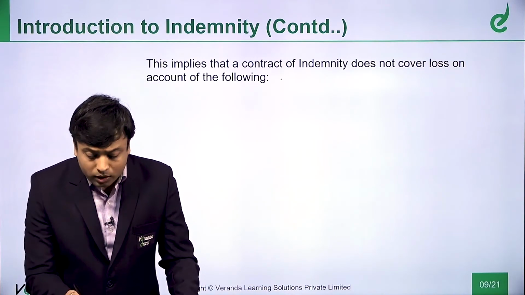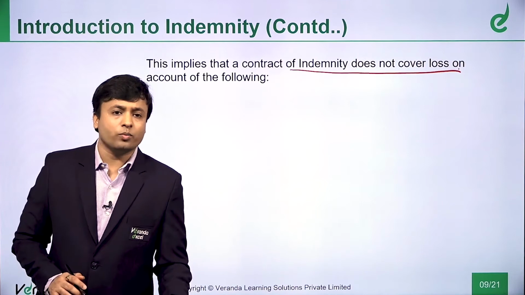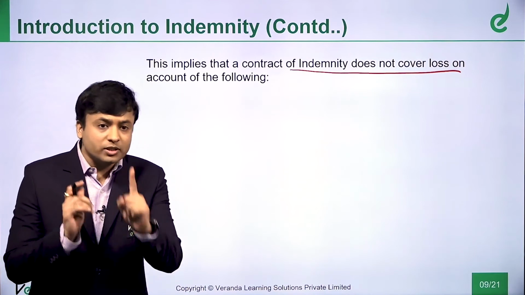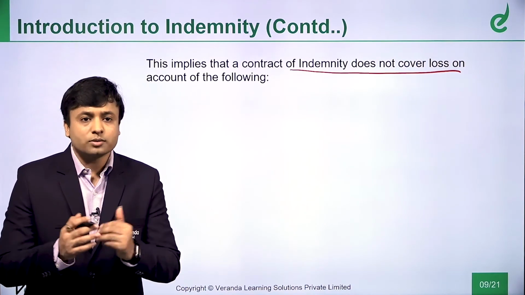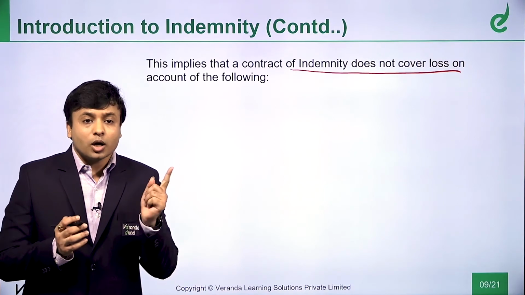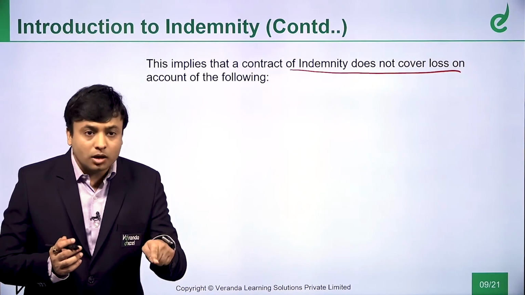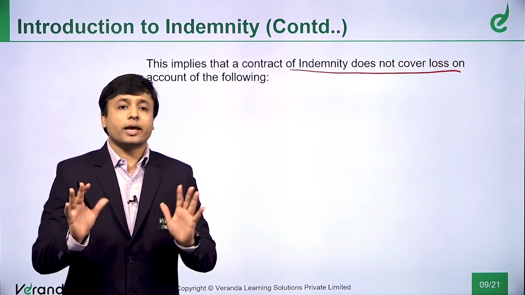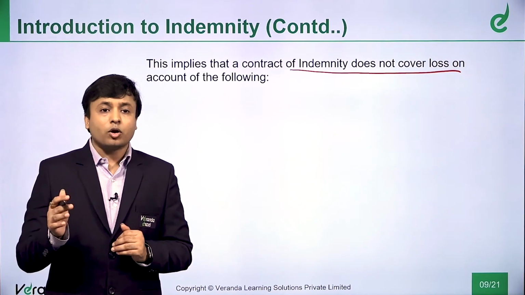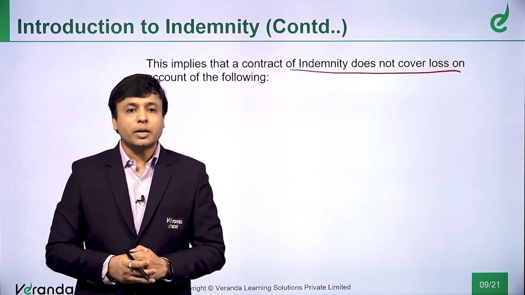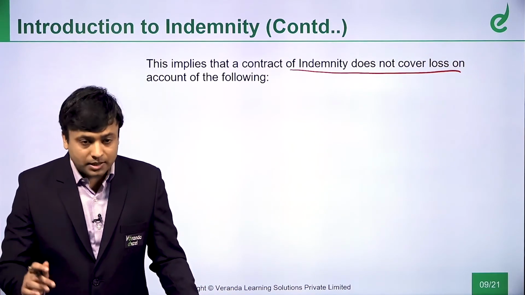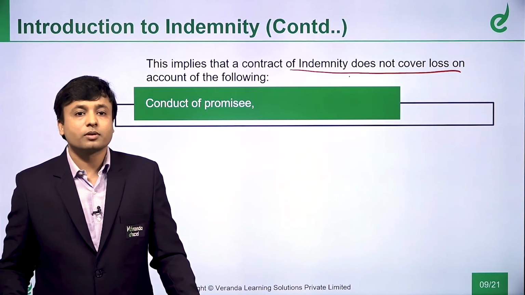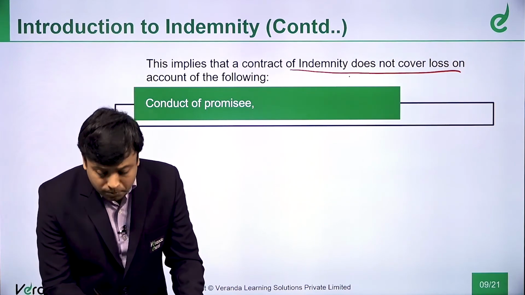This implies that contract of indemnity does not cover loss. Now let us try to infer something from this definition. If you recollect, in the first slide I said the loss may happen on account of the act of the promisor or any other person. Who is the promisor? Promisor is nothing but the indemnifier, or any other person. So if the loss has happened on account of these two people, then it's a contract of indemnity. So what does this mean? This means that if it is not a contract of indemnity, the loss is on account of the conduct of the promisee.